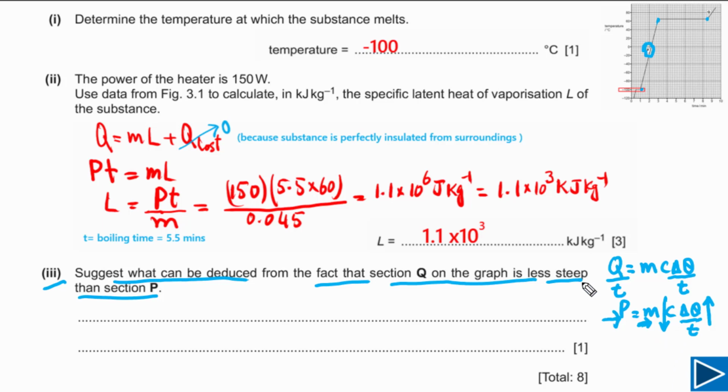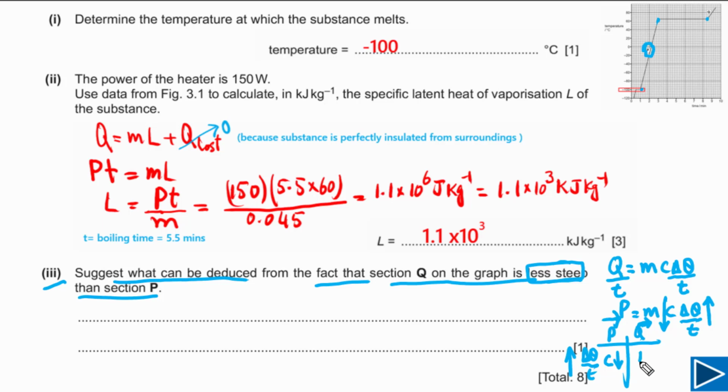But for this question, it is already given to us that section Q is less steep. So simply we can write down here now. On this side we will discuss P and on this side we will discuss Q. So for section P, delta theta over T is greater because this one is steeper. So it means the C of this section will be lower. You can see from here.